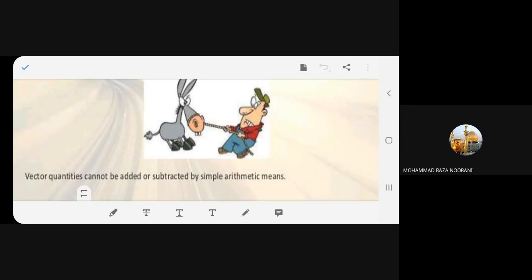Ninth standard boys, have you understood the differences between scalar and vector quantities? Yes, ma'am.